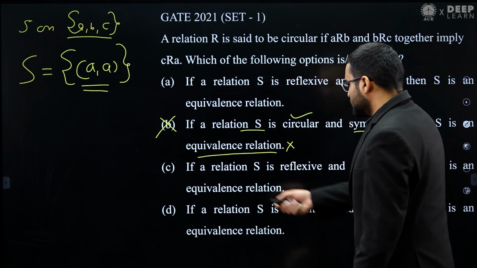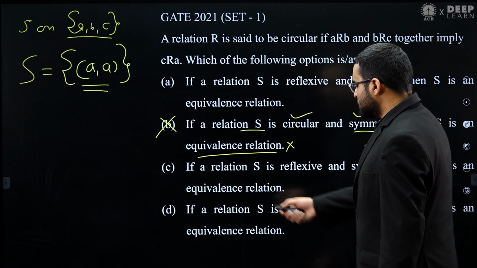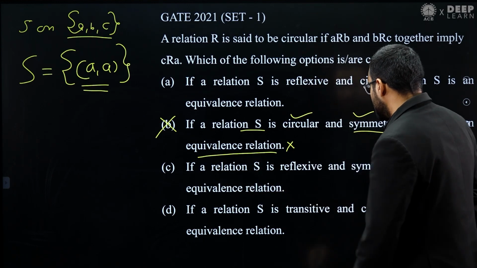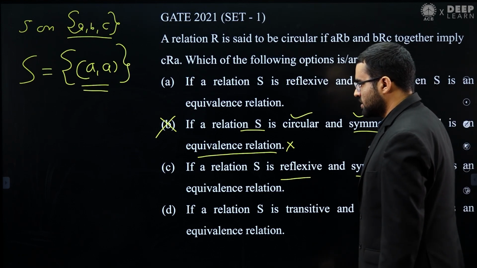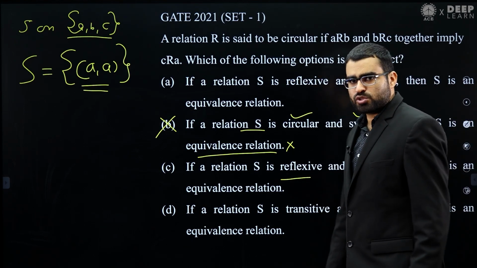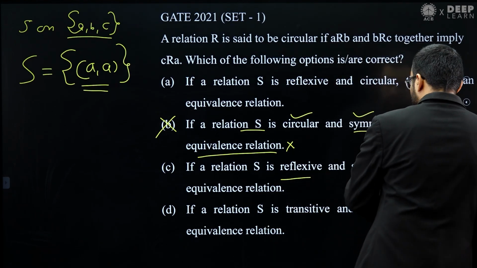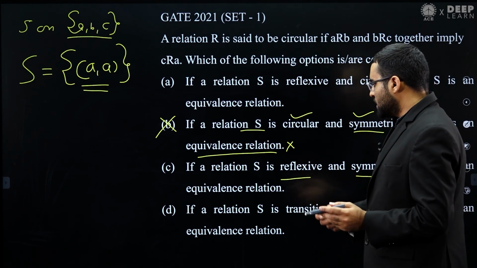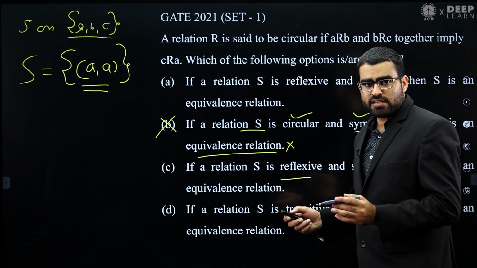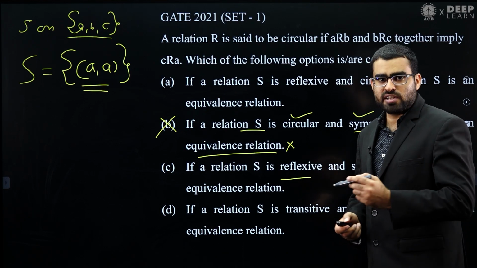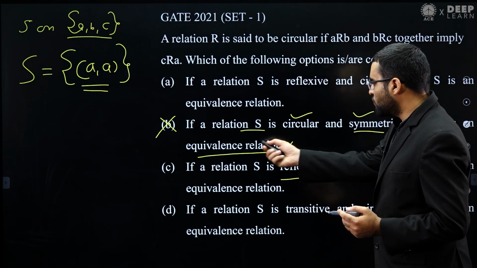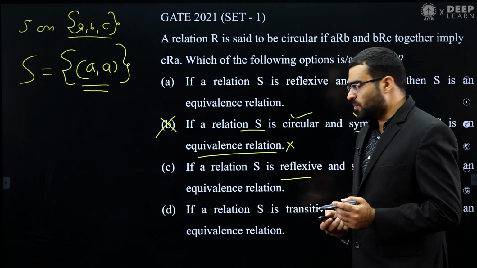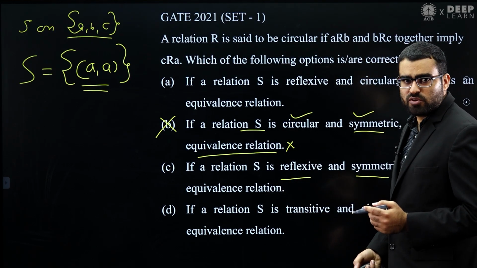Let's see option C. Option C is saying that if a relation S is reflexive and symmetric, then S is an equivalence relation. This statement is also false, because remember, if you have a relation which is reflexive and symmetric, it does not mean that it will be transitive. This type of relation may not be transitive, so we cannot say that it will be an equivalence relation.